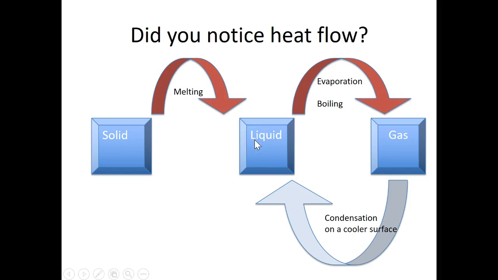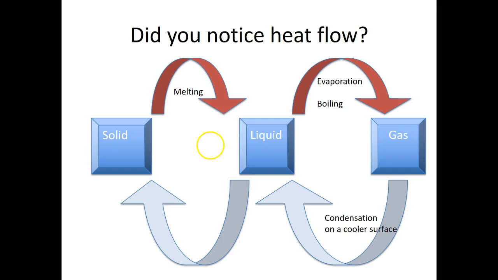And when the liquid cools down until a temperature whereby it turns into a solid, it freezes. That's called the freezing point. You will know that the melting point and the freezing point are exactly the same temperature. For example, for water, ice melts at 0 degrees Celsius. Water will freeze at 0 degrees Celsius also.